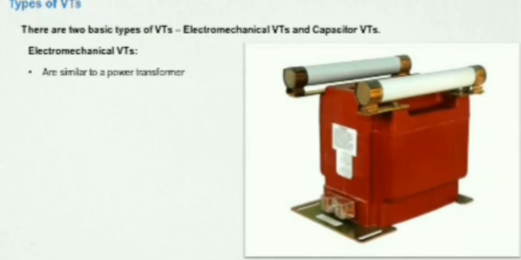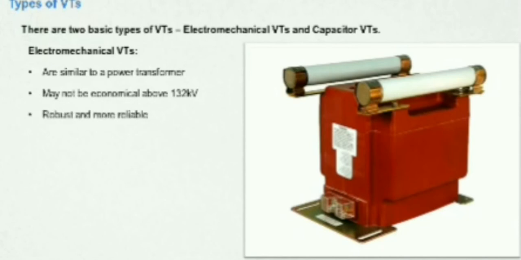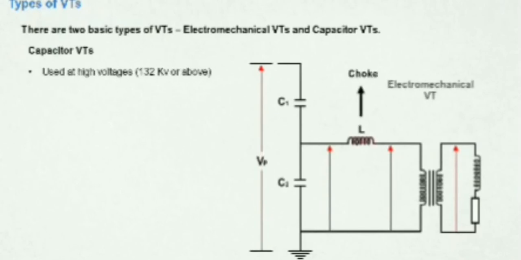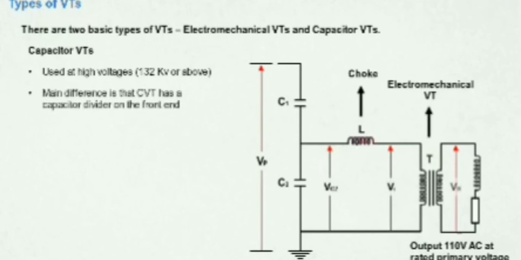There are two basic types of VTs, electromechanical VTs and capacitor VTs. Electromechanical VTs are similar to a power transformer, may not be economical above 132 kV, robust and more reliable. Capacitor VTs, CVT, are used at high voltages, 132 kV or above. The main difference is that a CVT has a capacitor divider on the front end. They require maintenance as a capacitor is used.